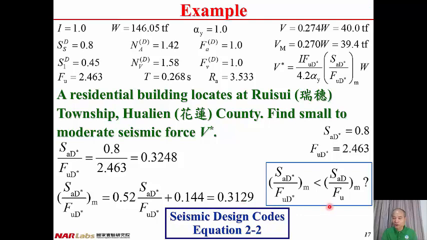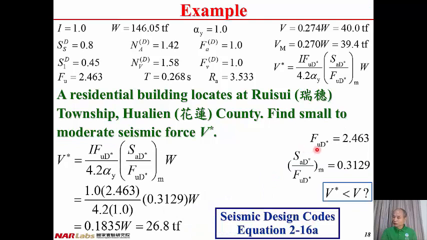And from previous lecture, we have SAD divided by FUD modification. And compare these two, the modification of the ratio for small to moderate earthquake is less than the modification of the ratio for design basis earthquake in this particular case. And my question is that, is it always true? Does the equality valid for all the cases, or is case by case? That's my question for all of you.